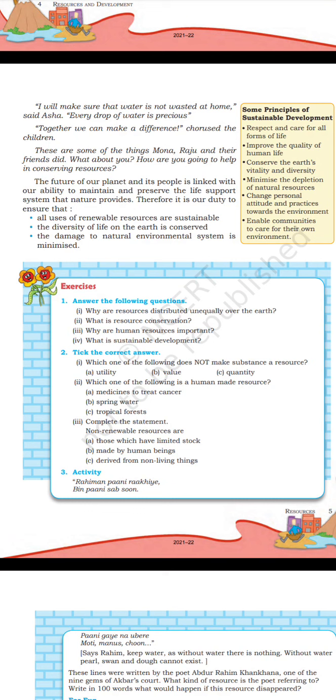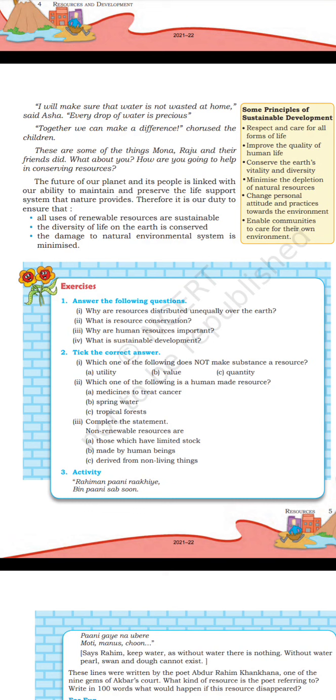The future of our planet and its people is linked with our ability to maintain and preserve the life support system that nature provides. Therefore, it is our duty to ensure that all uses of renewable resources are sustainable, the diversity of life on the earth is conserved, and the damage to natural environmental systems is minimized.